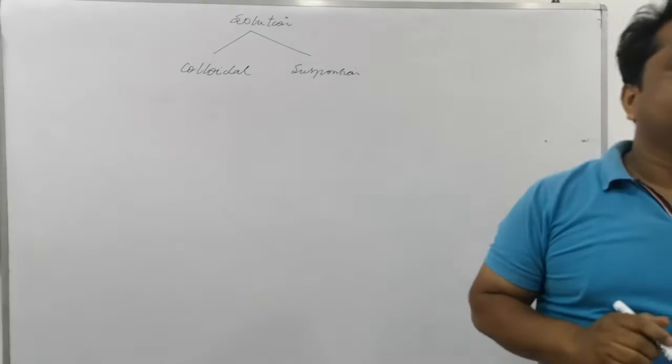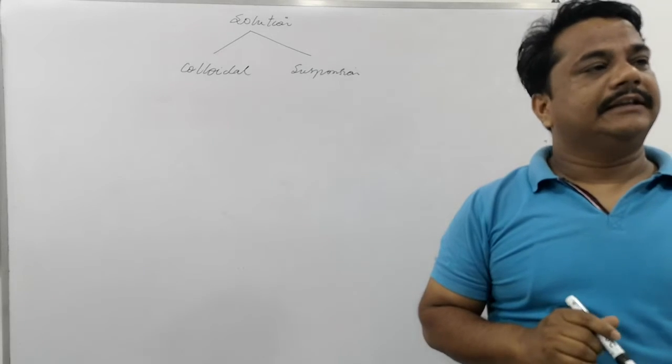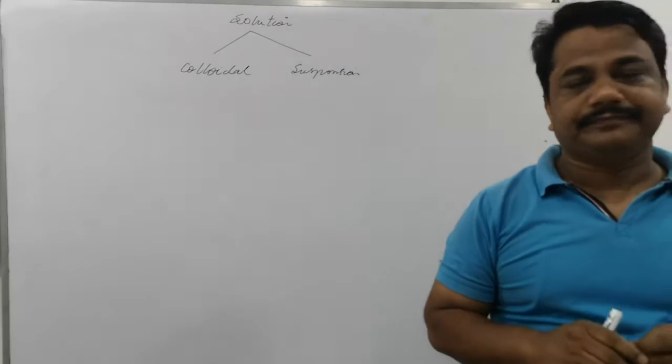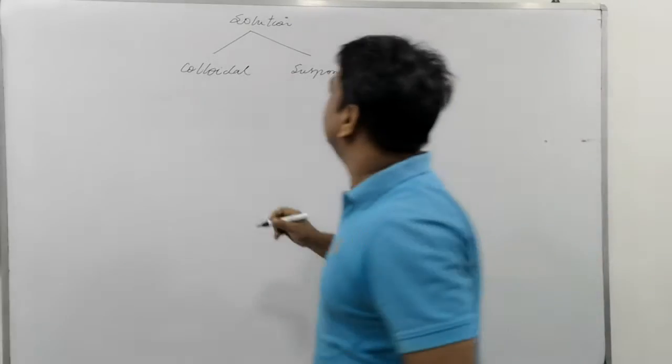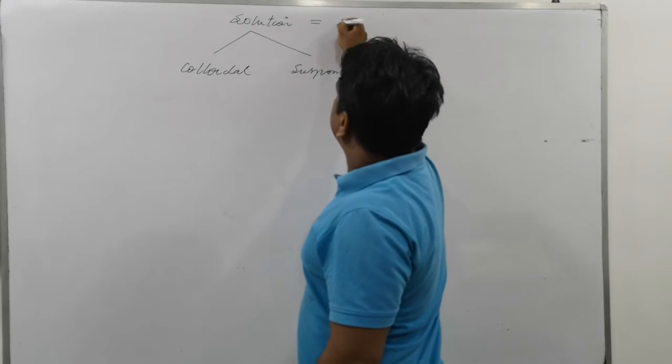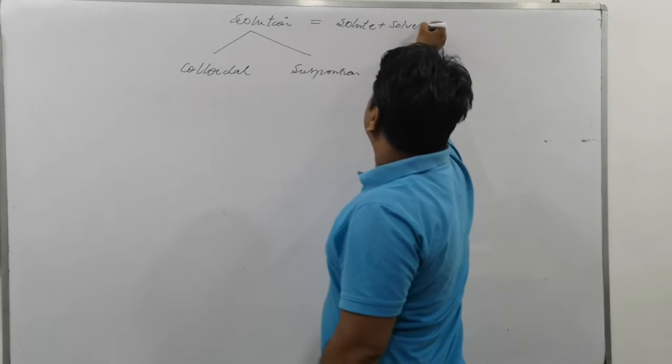As I discussed on the last day, where you were taught the solution and these terms in chemistry, you just have to know exactly how a solution is made. A solution is made by mixing solute plus solvent.